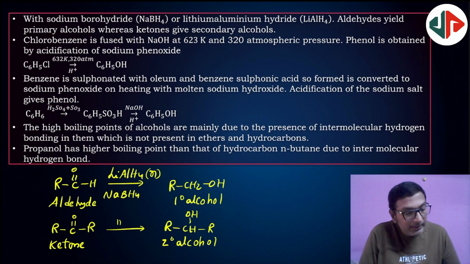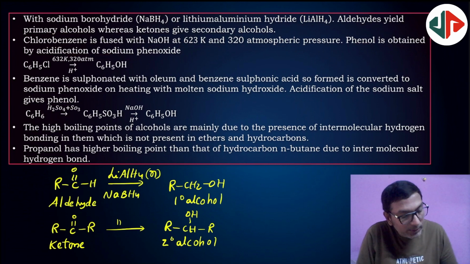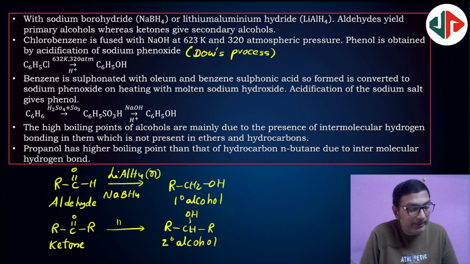Next, chlorobenzene fused with NaOH at high temperature and pressure forms phenol. This is the Dow process for the preparation of phenol. So this is the equation.